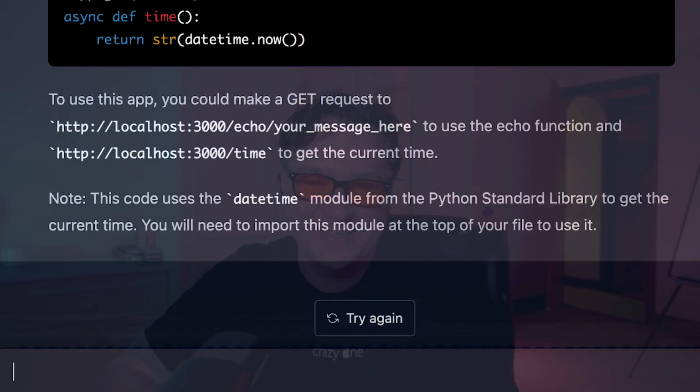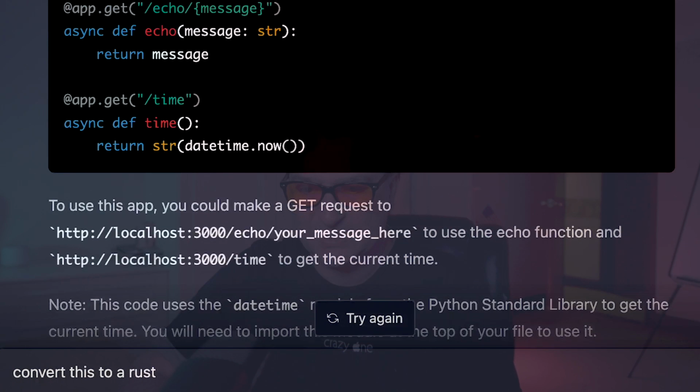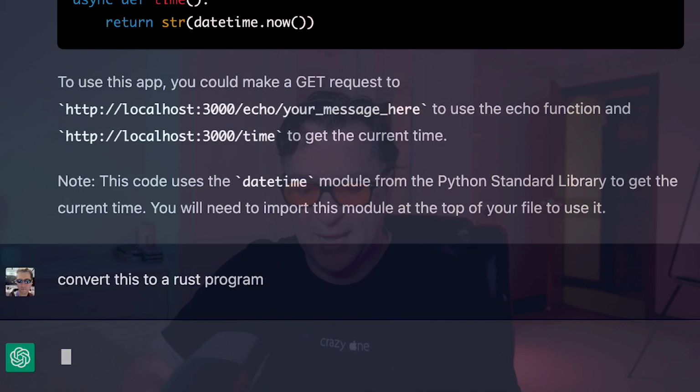Now, what I would say is, if I start thinking about this even further, there are kind of dangers here as well. Because as great as it is that I said, go convert this into a Python app, the knowledge base here is 2021. And you can see it's kind of biased. I prompted it towards FastAPI. But let's see what happens if I say, turn this into a Rust. Convert this to a Rust program. So let's see what happens here for a second.